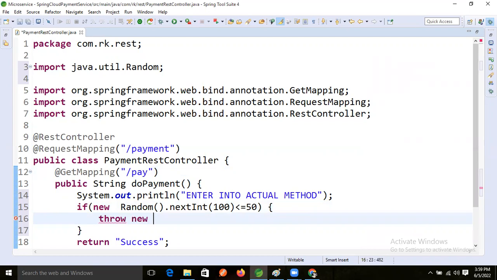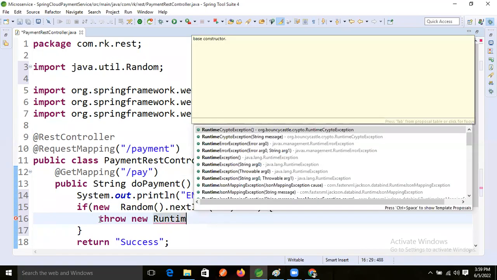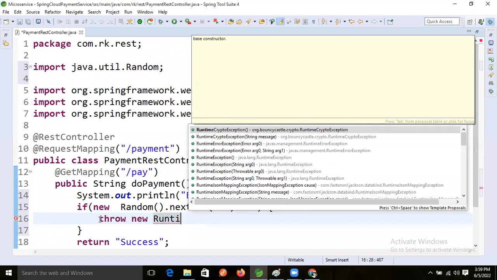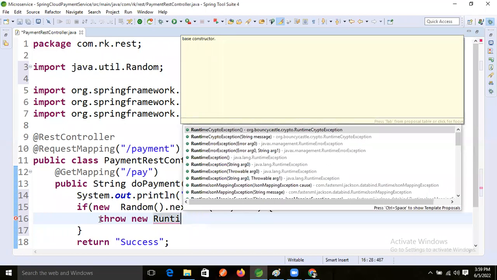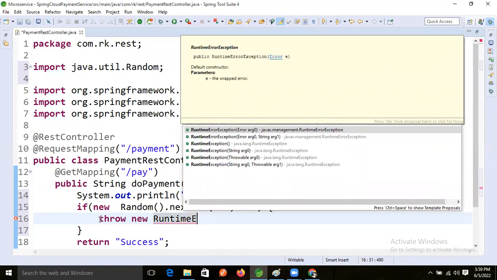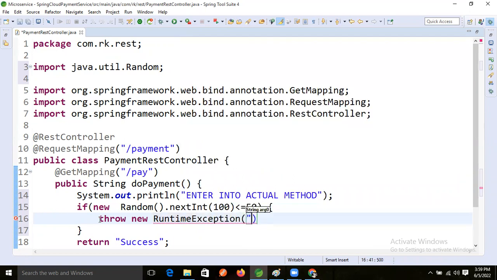So here I'm throwing some exception, new RuntimeException, and in the runtime exception I'm giving some dummy exception message. Okay, good.